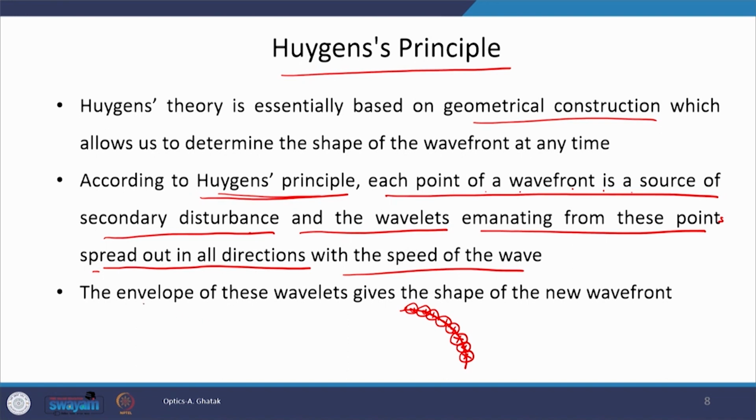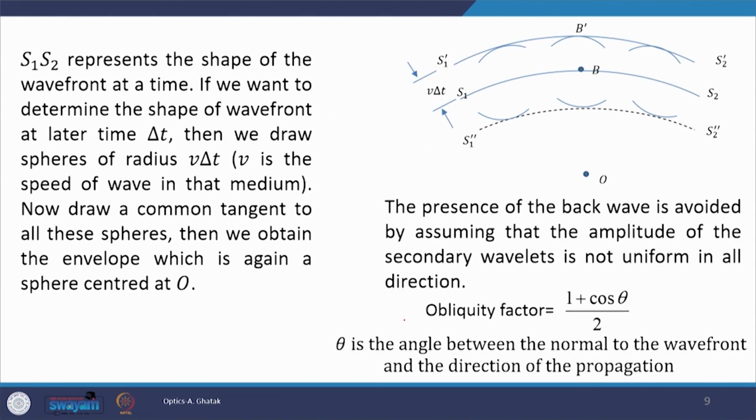Then we draw an envelope on these wavelets, and this envelope gives the shape of the new wavefront. This will be the new position of the wavefront, and this is how the wavefront propagates. And this is what is drawn here in this figure schematically.